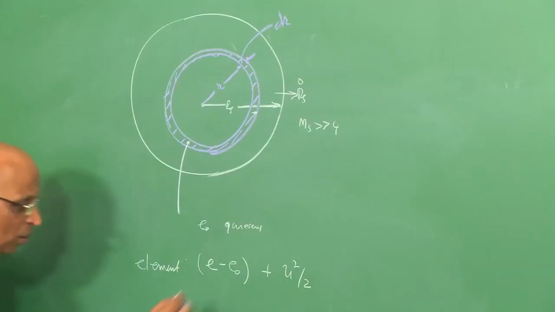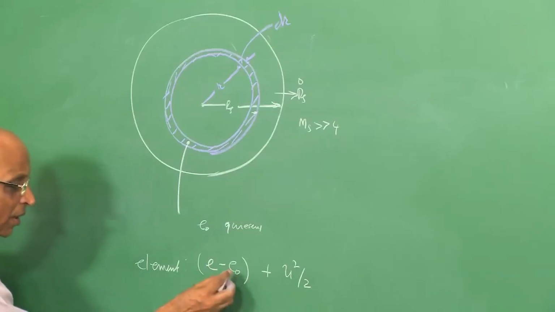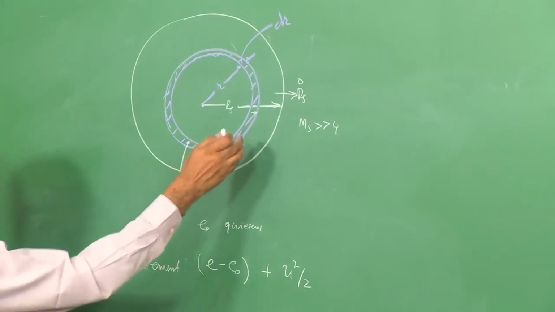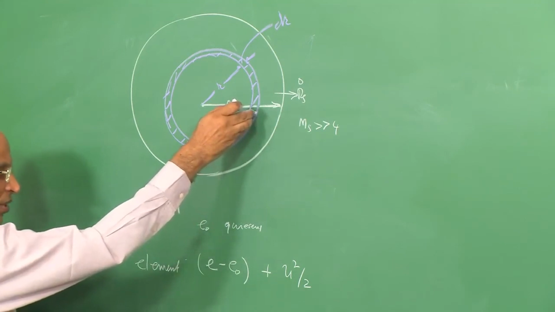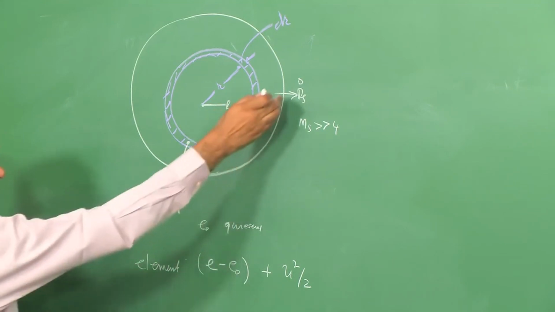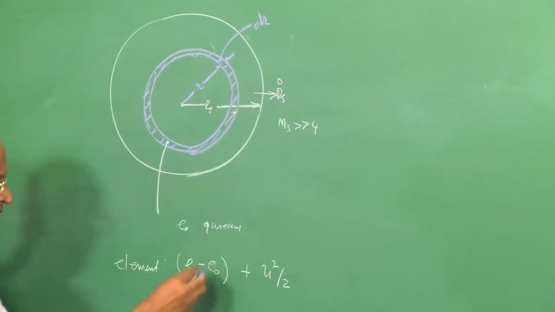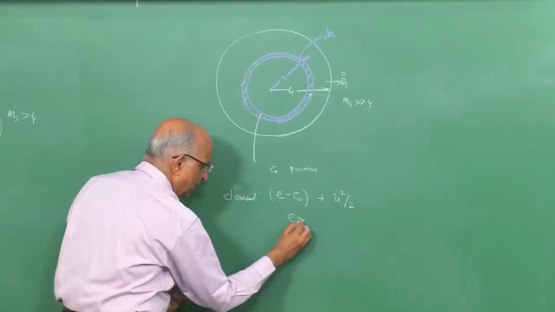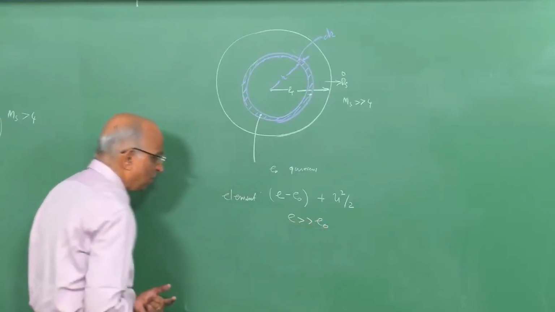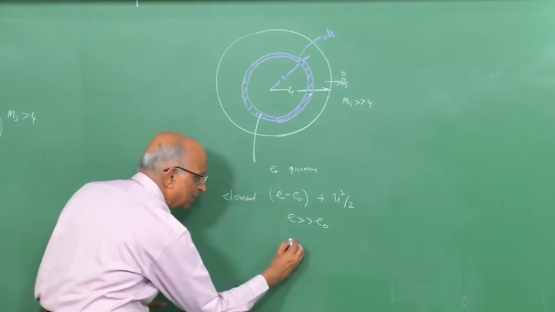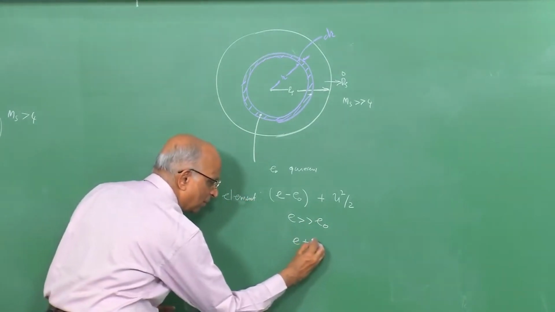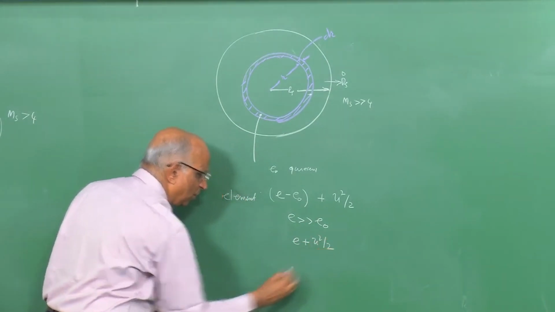Therefore, per unit volume I say it is equal to rho into (E minus E naught). Let us presume that the value of the energy after the blast wave processes it is very much greater than E naught, because we are talking in terms of a strong blast wave. Let us presume that E is greater than E naught, this is an assumption we make. Therefore, we tell ourselves the energy in the element per unit mass is equal to E plus u square by 2.